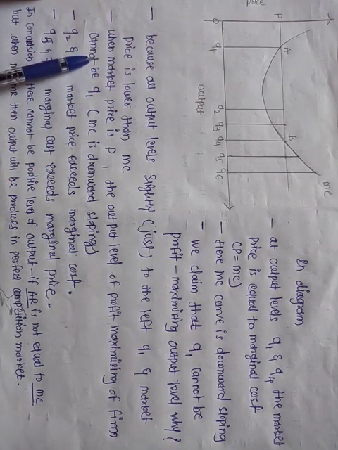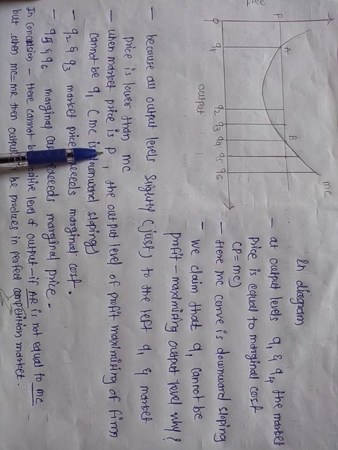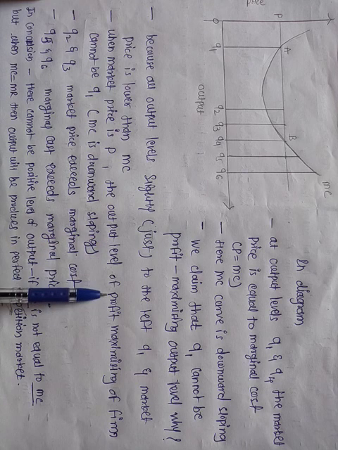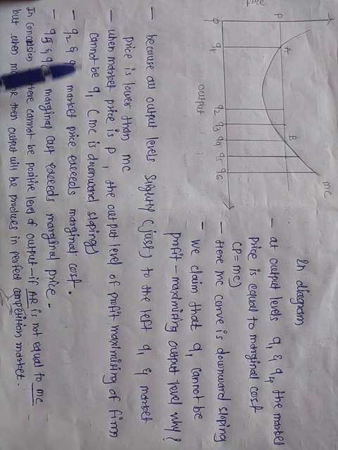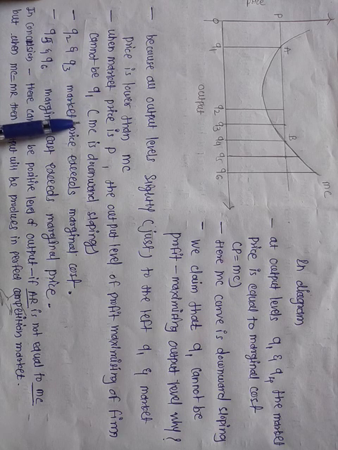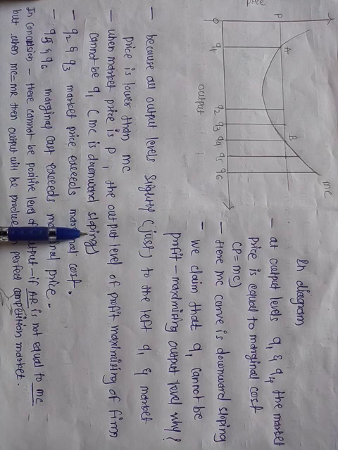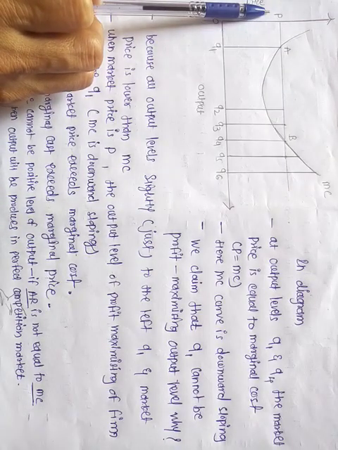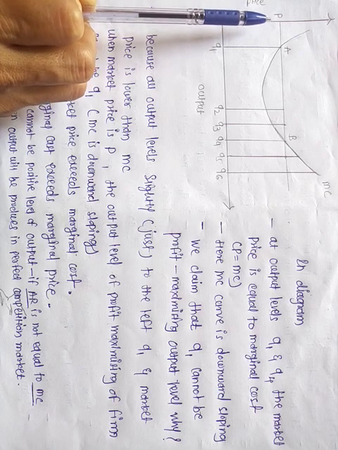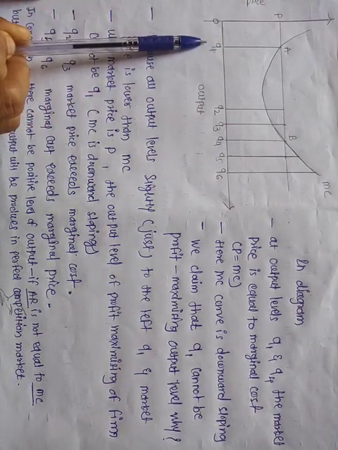Means here, when the market price is P, the profit maximizing output level of the firm cannot be Q1 because MC is downward sloping. Why?